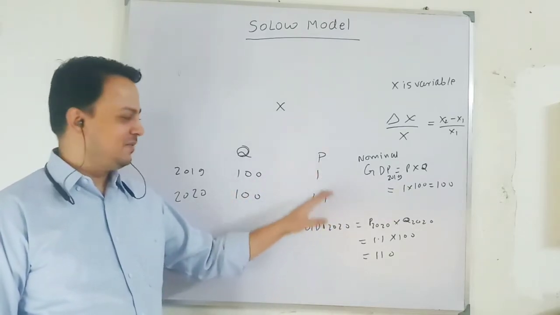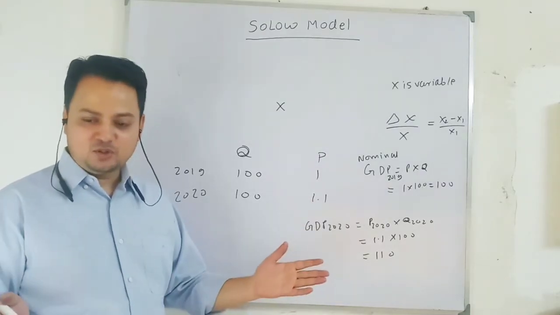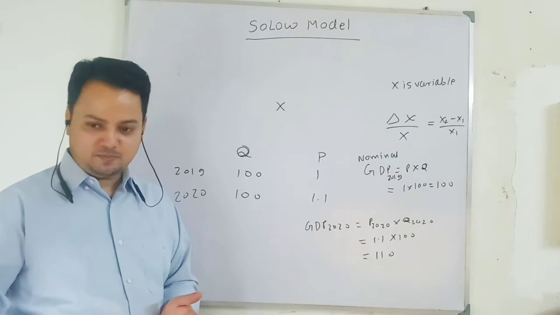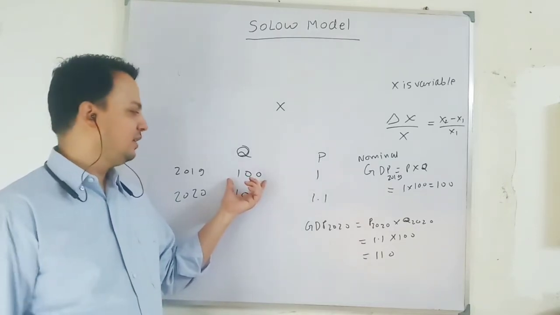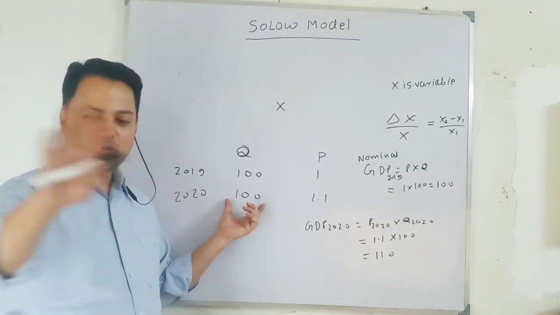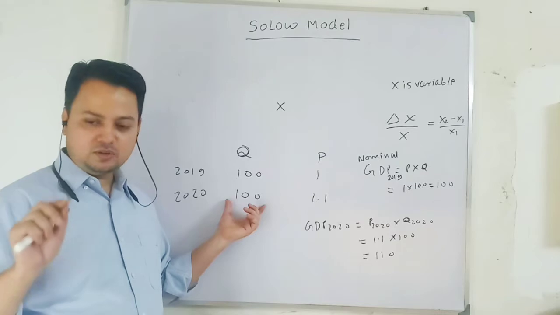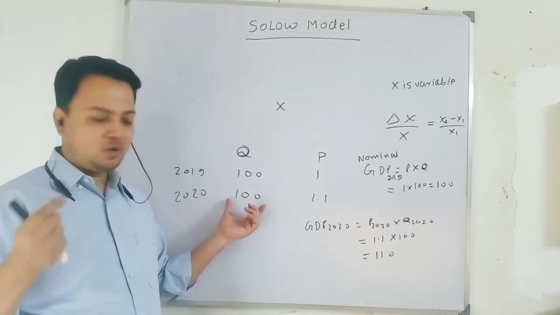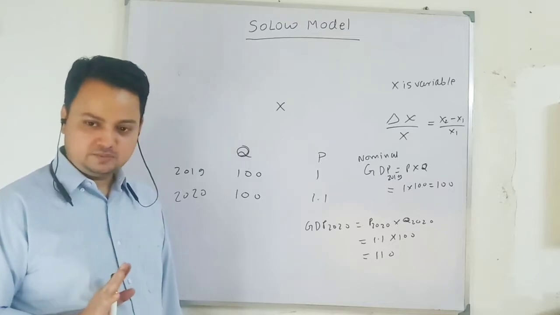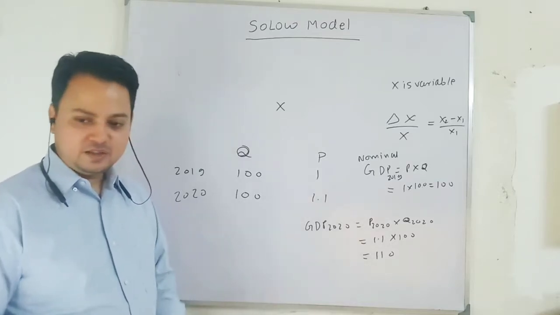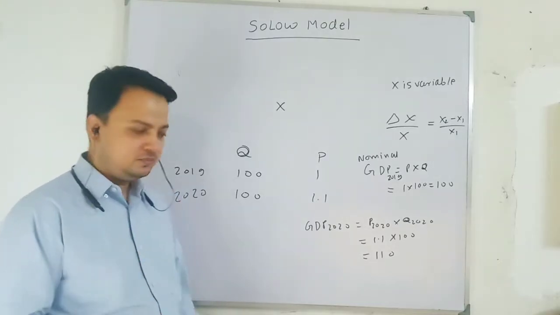There may be the case that inflation is taking place, that means the price level is increasing. Maybe there will be an impact on distribution of income. We are not going into that aspect. We are only saying for the time being that the real command over commodity of the people of the country is not changing. My real GDP is not changing. Real command over our output is not changing. So there is no economic growth taking place. But if we want to look at the growth rate of GDP in nominal terms,